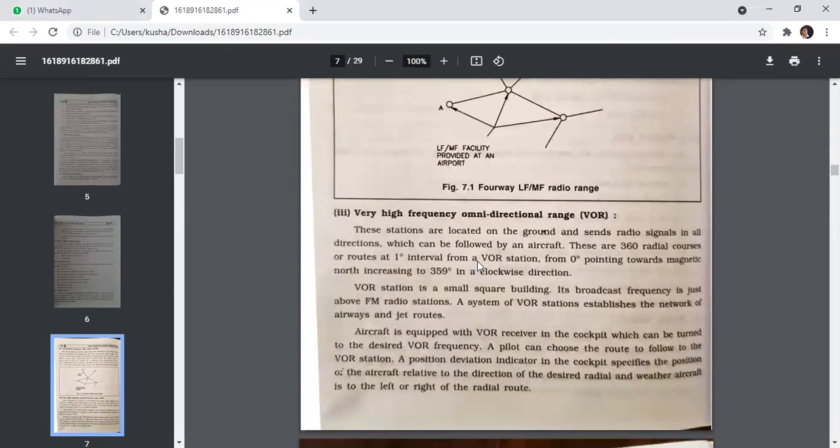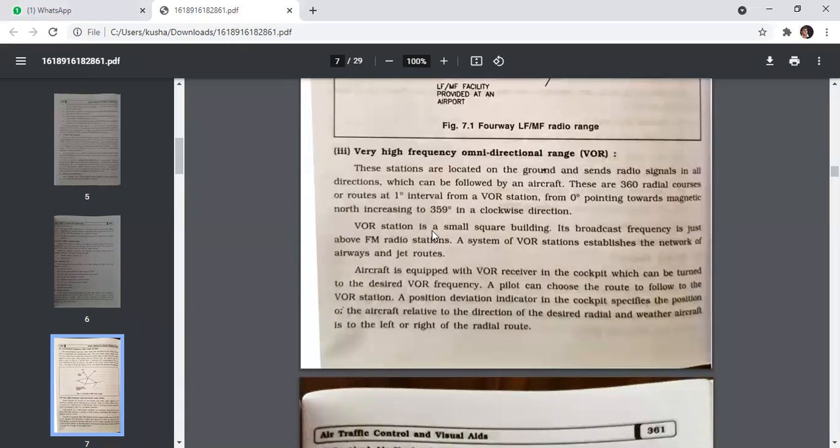Very high frequency omnidirectional range. These stations are located on the ground and send radio signals in all directions, which can be followed by an aircraft. These are 360 radial courses or routes at one degree interval from a VOR station, from 0 degree pointing towards magnetic north, increasing to 359 degrees in a clockwise direction. A VOR station is a small square building. Its broadcast frequency is just above FM radio stations.